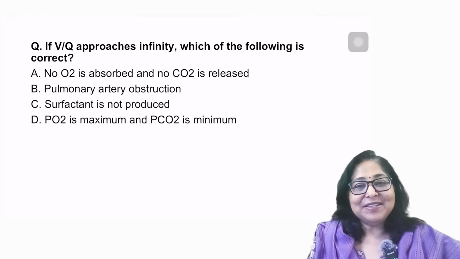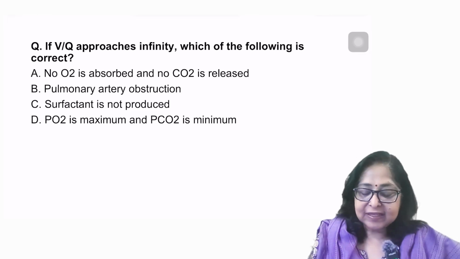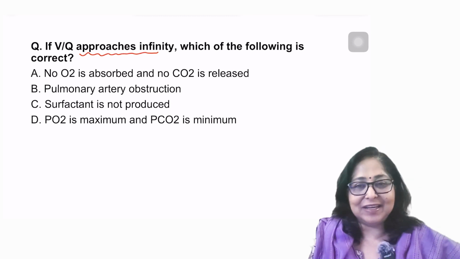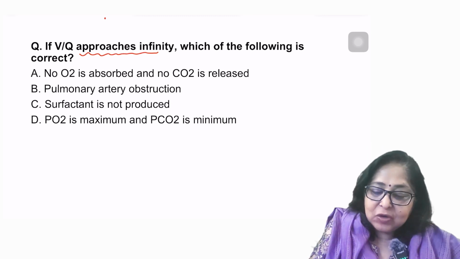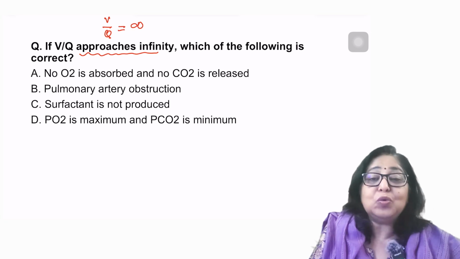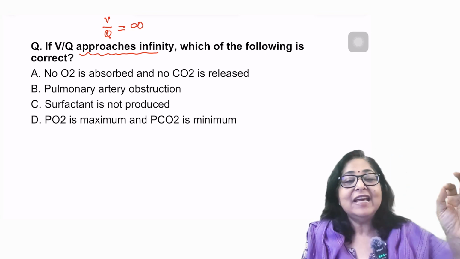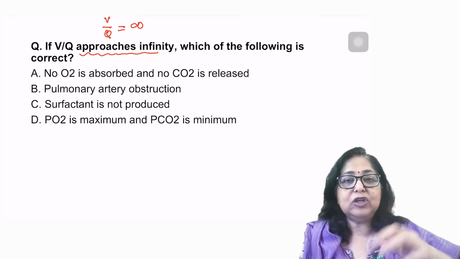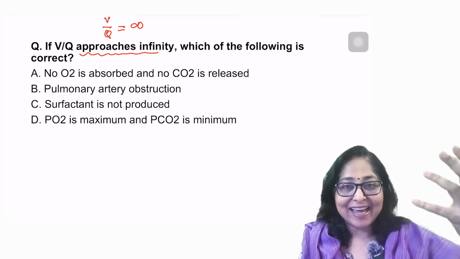Hello everyone. So let's have a look at the first question. This says if VQ ratio approaches infinity. Please understand this question is not saying that the VQ ratio is equal to infinity. It is saying it is approaching infinity. That means the VQ ratio is very, very high, right?